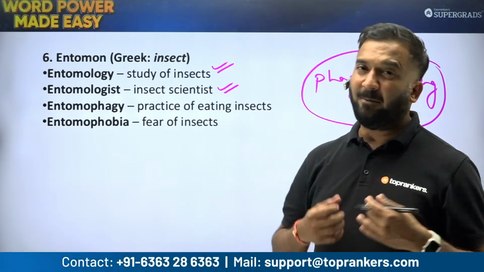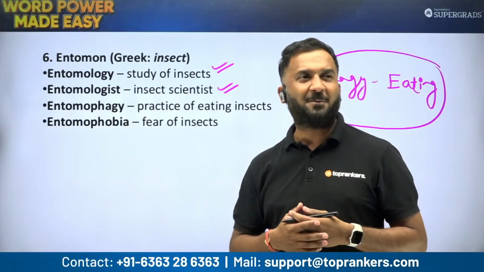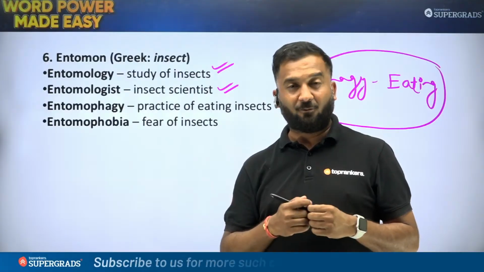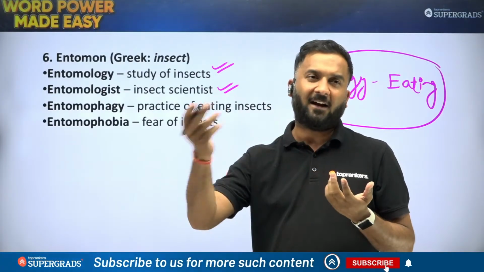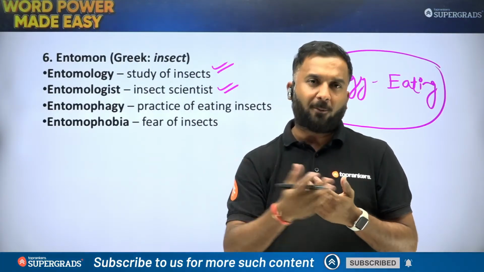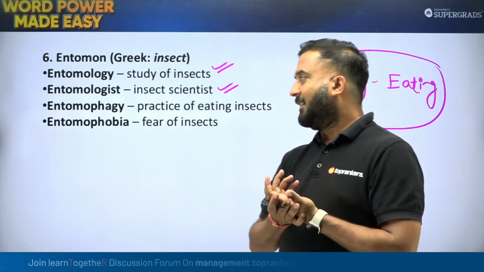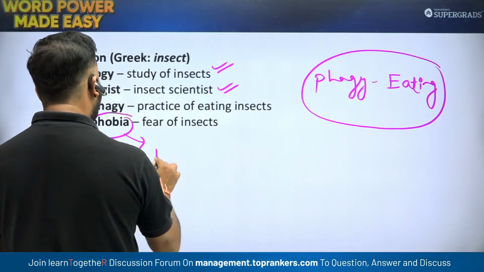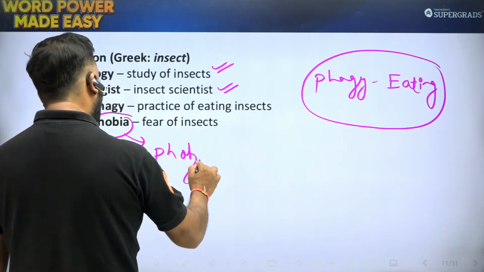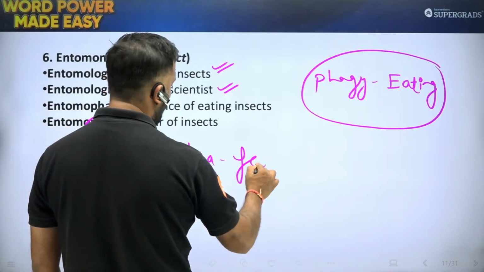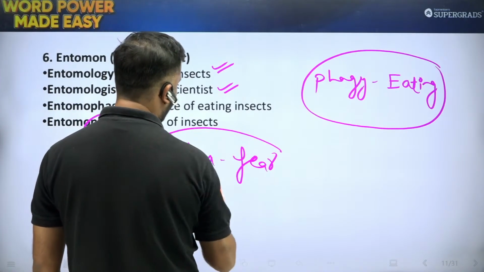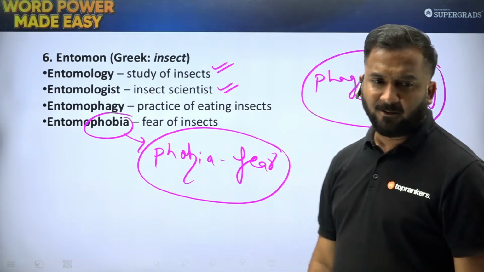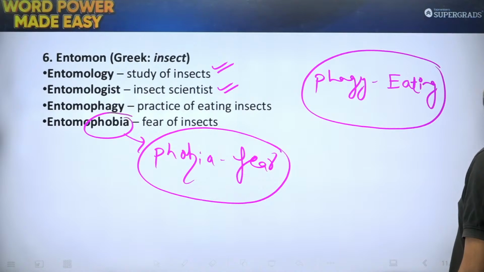That is how you can eliminate the options, of course, because in exams ideally we want all the words to be known to us, but what if that does not happen, then there has to be a way to navigate through the options and get to the correct one. Then you have entomophobia. Phobia, again, different types of phobias are also super important. Phobia is fear. Phobia is related to fear of things. So that was some of the words from Entom.